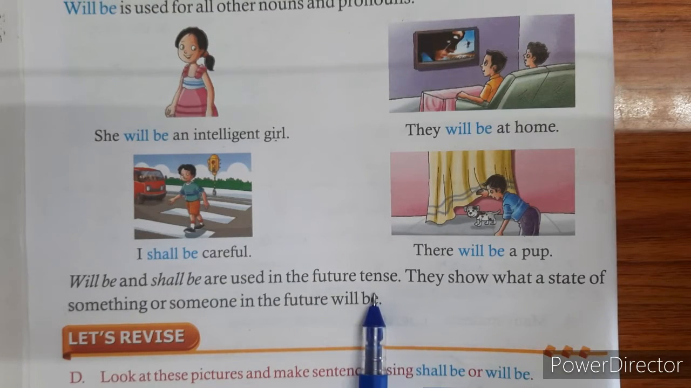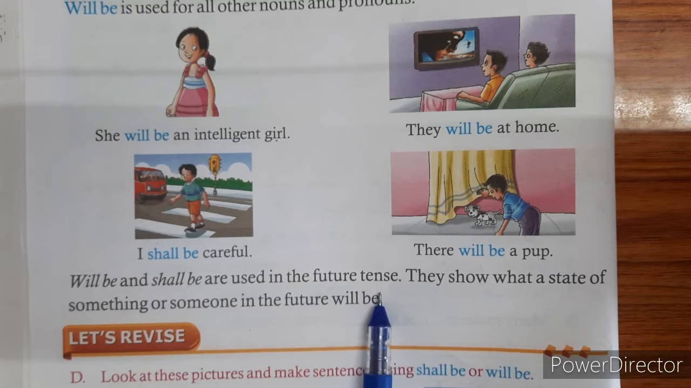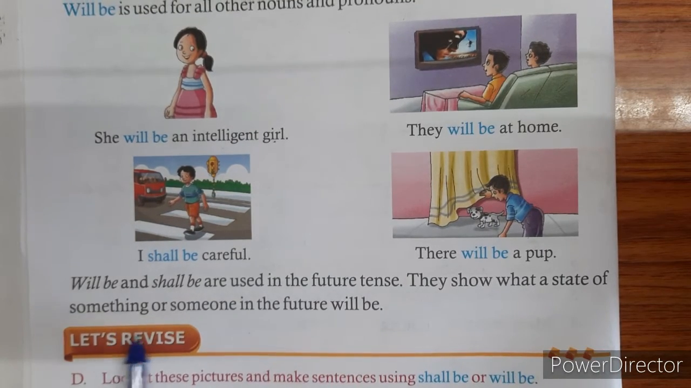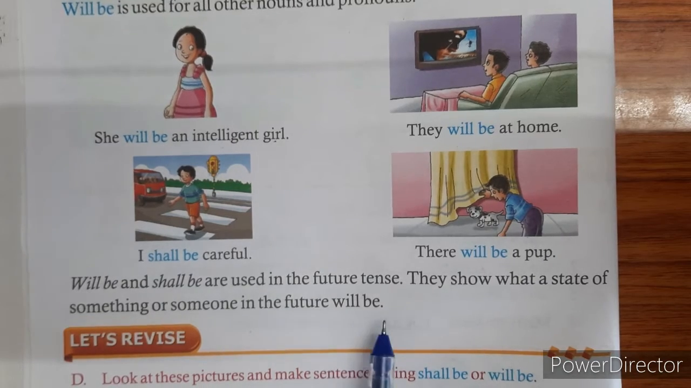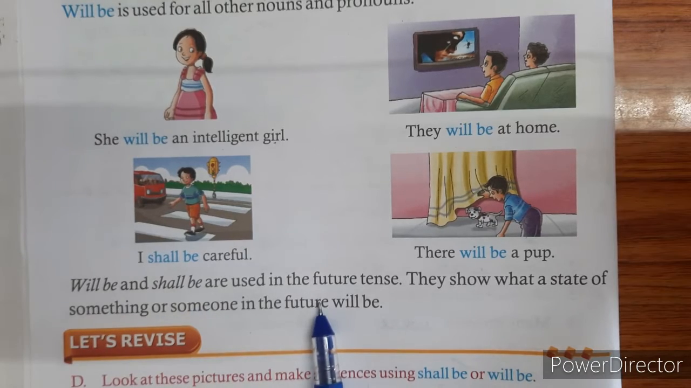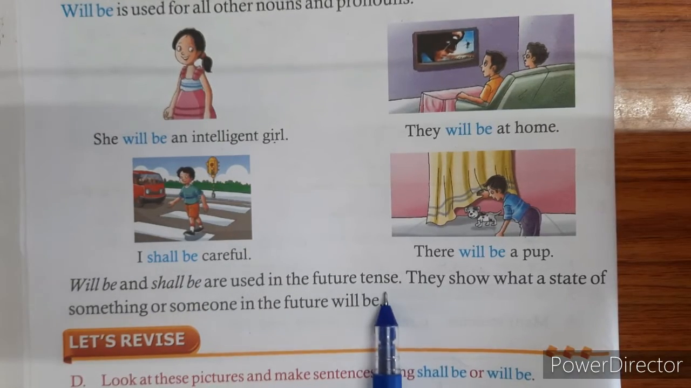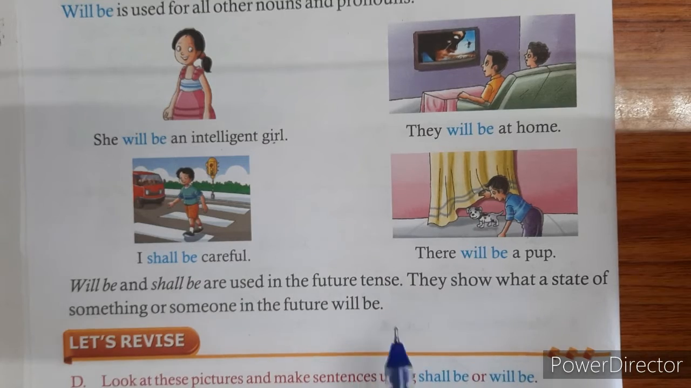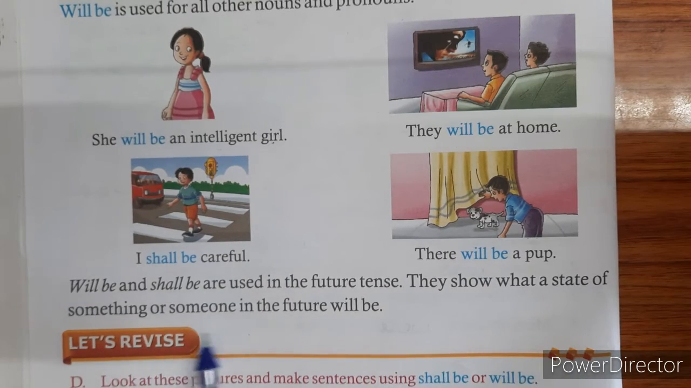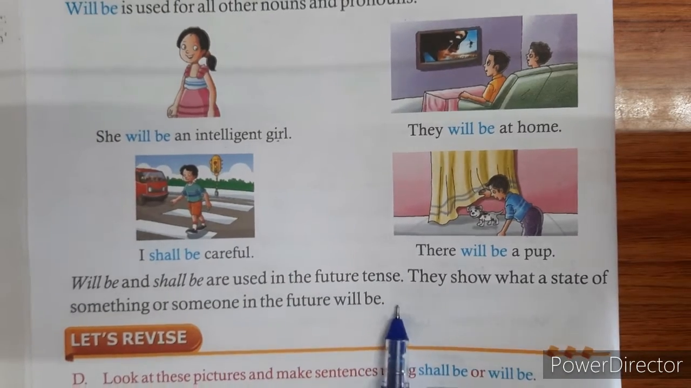So now we have moved on to the future tense. That means the time that has not yet come, the time that is going to come, the things that are going to happen in some time. They show what a state of something or someone in the future will be. So, will be and shall be in sentences are used when we are speaking about the future time, the time that is yet to come, the things that are yet to take place. They also tell us about something or someone in the future time.